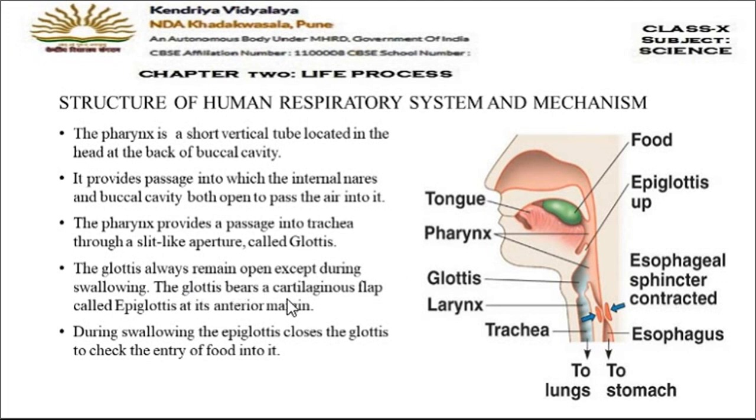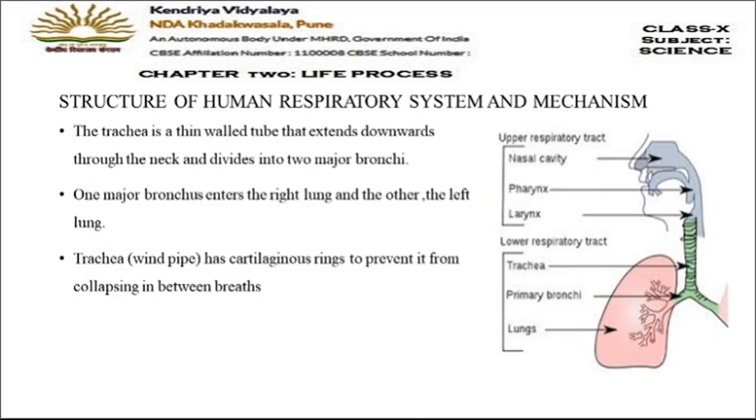So the glottis bears a cartilaginous flap. This flap is made up of cartilage and is called the epiglottis. During swallowing, the epiglottis closes the glottis to check the entry of food into it. I hope this is clear to you all. Now let's move on to the next slide.